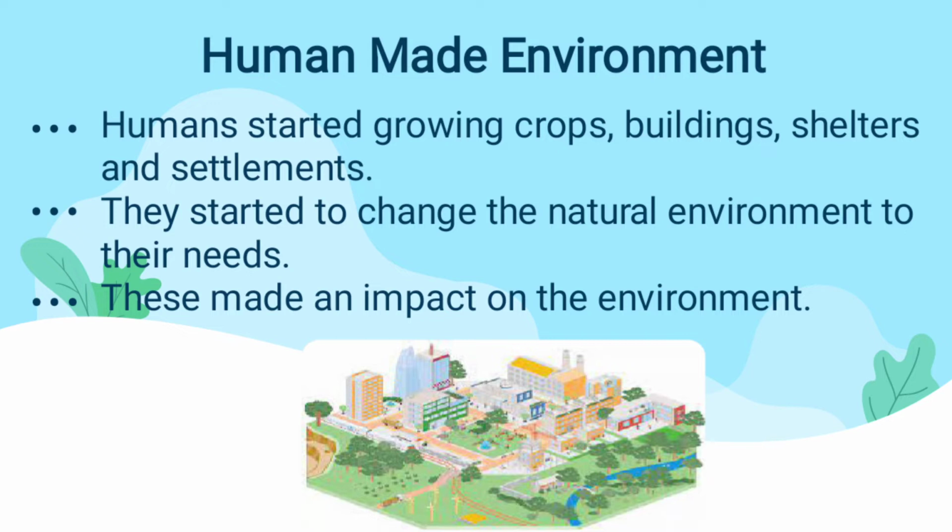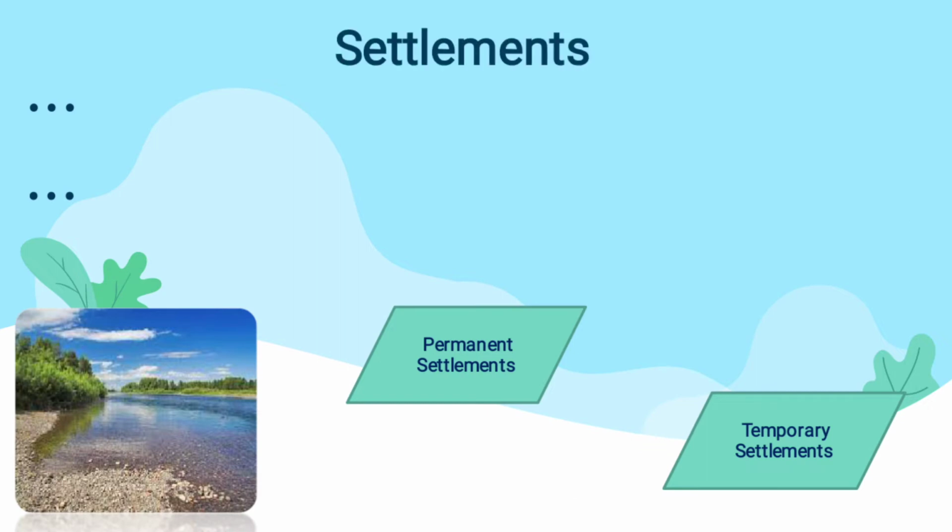In the beginning it was a good impact. Later on it started to create some disadvantages for the environment. Let's see one by one. The next is settlement. It is of two types: one is permanent settlement, another is temporary settlement.